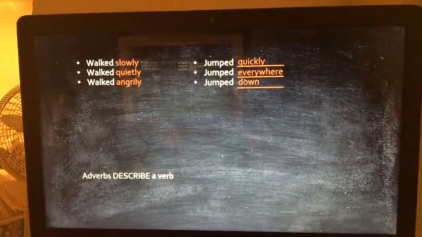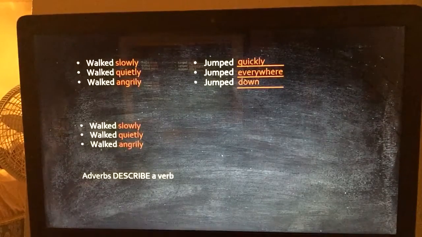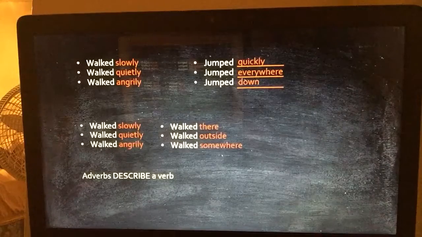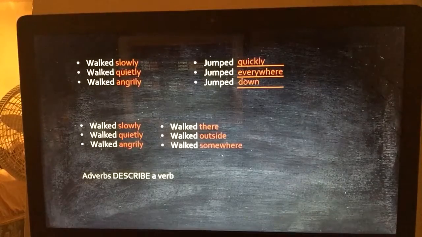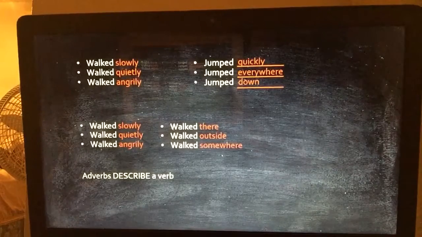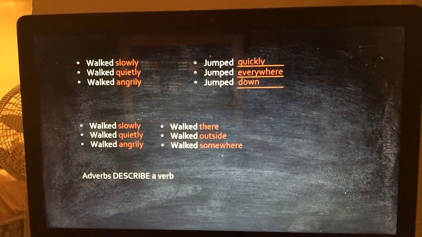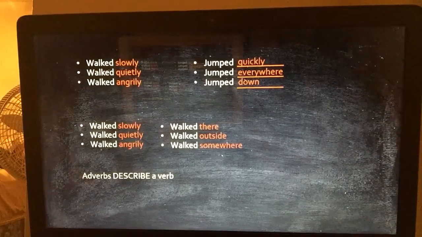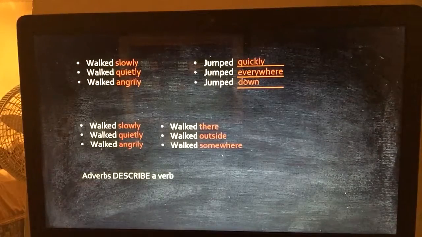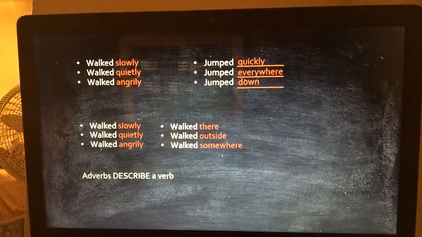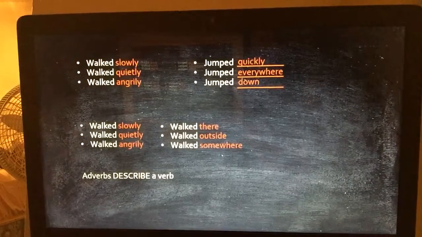Let's try to figure them out. Okay? So, let's compare our adverbs here: slowly, quietly, and angrily to the words there, outside, and somewhere. Okay? So, figure out how these words describe the word walked. Make sure to use the words adverb, verb, and describe. Okay, go ahead.